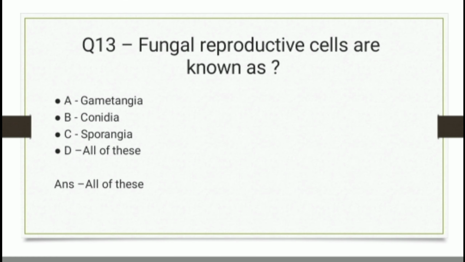Question 13. Fungal reproductive cells are known as? And the options are gametangia, conidia, sporangia, all of these. And the correct answer is all of these.